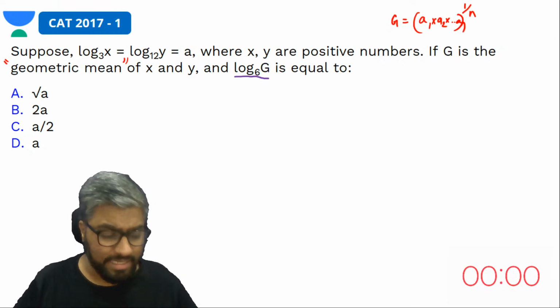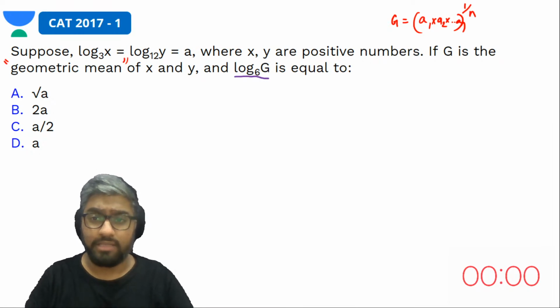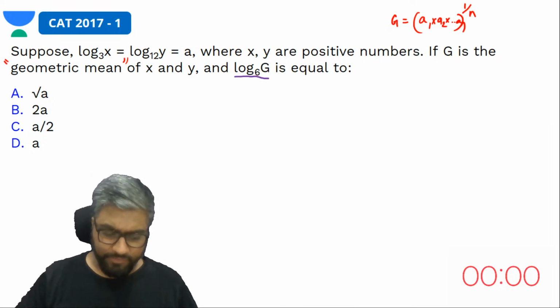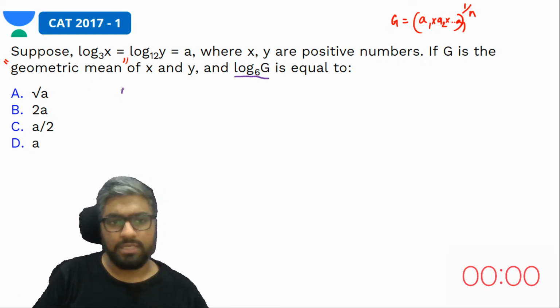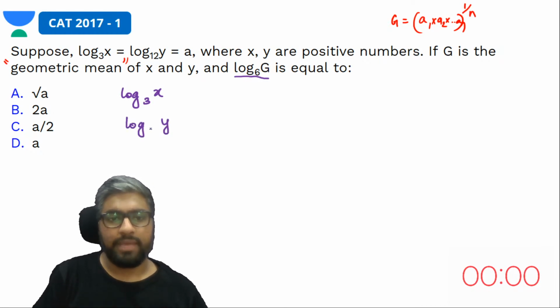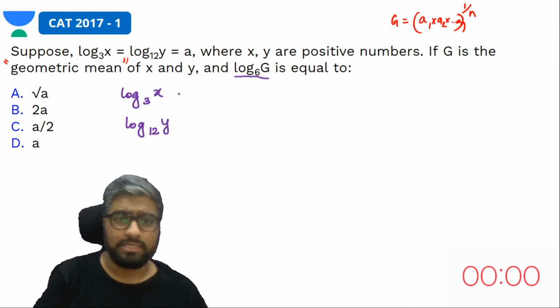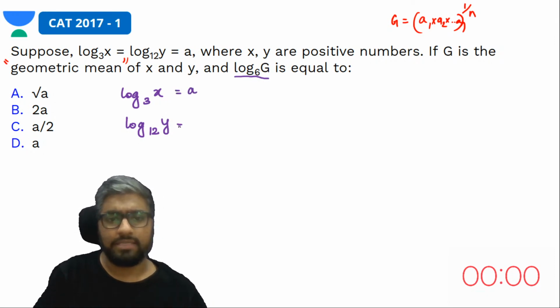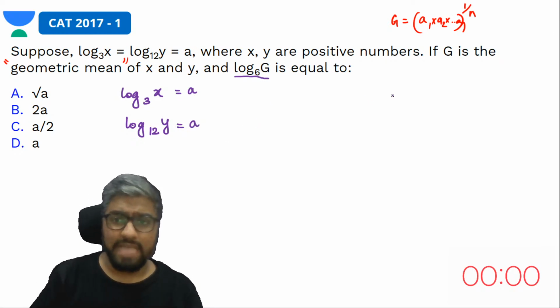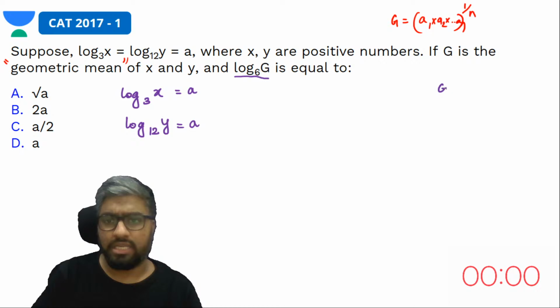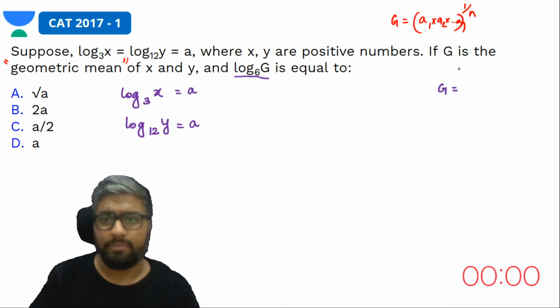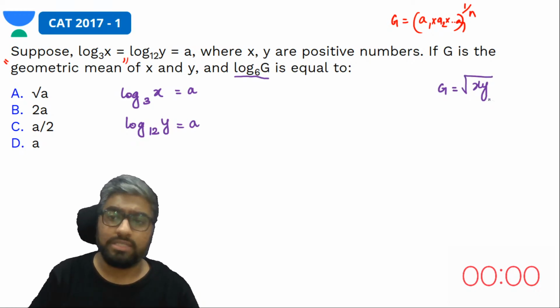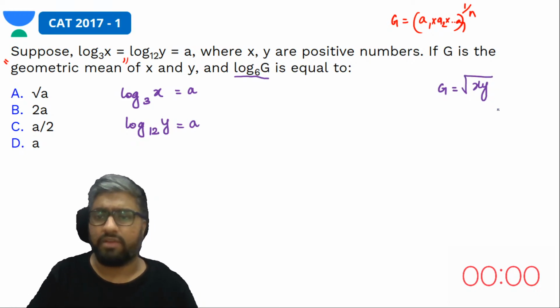The first thing we have to ensure here is, we have two terms. Let's write what's given to us. We have log x to the base 3 and log y to the base 12. This is equal to a, and this is also equal to a. Now, G is the geometric mean of x and y, that means x into y whole power 1 by 2, or the square root of x and y. Why square root? Because there are two terms. If there were 3, cube root; if there were 4, fourth root.